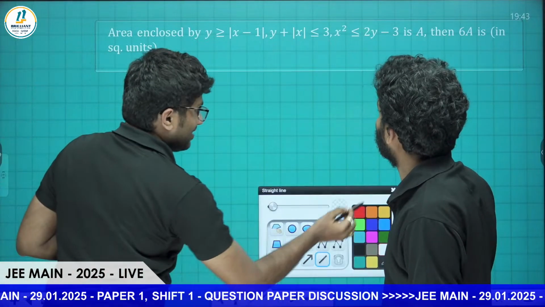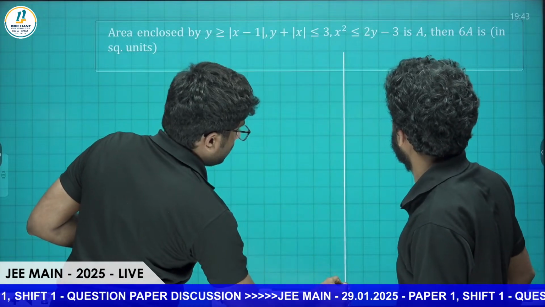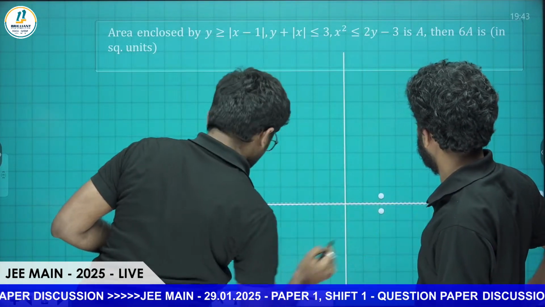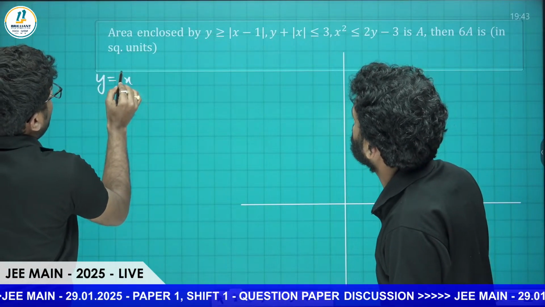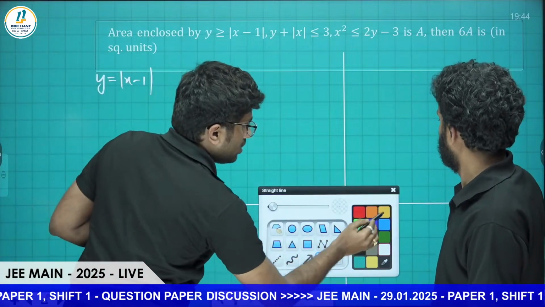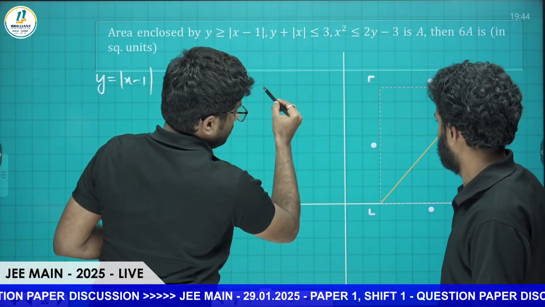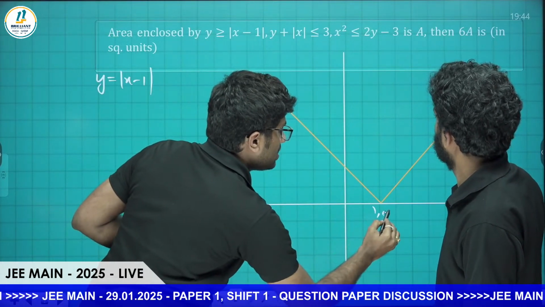That is, y is equal to mod x minus 1 will look like this. For sure this is a graph which will turn at x equals 1. So this point is 1 comma 0.